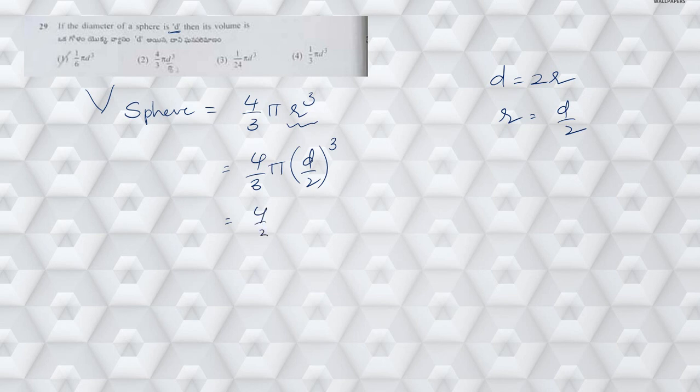On simplification, 4 by 3 into pi into d cube by 2 cube, which is 8. In the 4 table, it goes one time, and 8 goes 2 times. Now from this, clearly 1 by 6 into pi d cube. So 1 by 6 pi d cube is my answer, right?